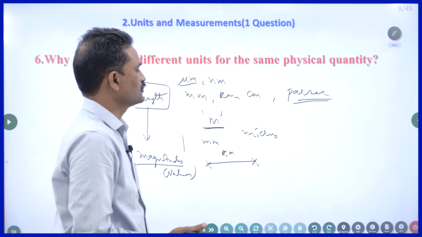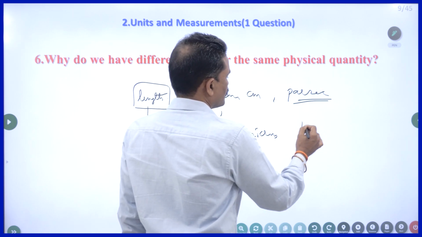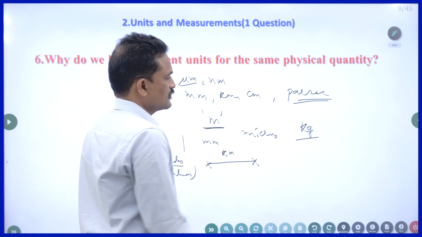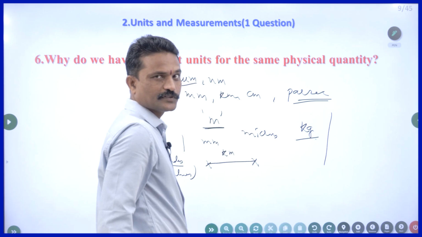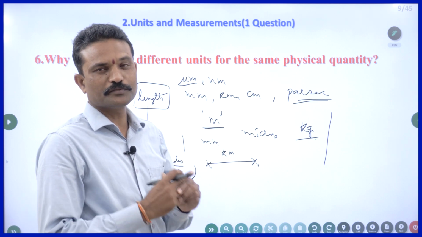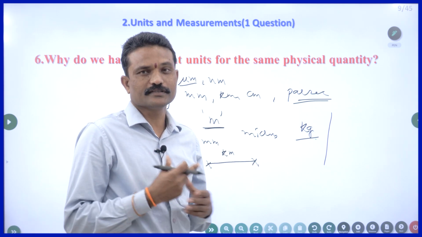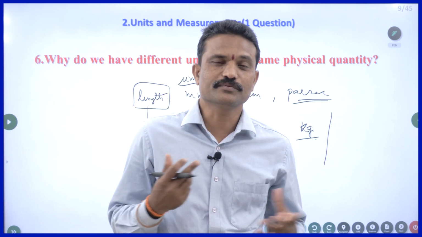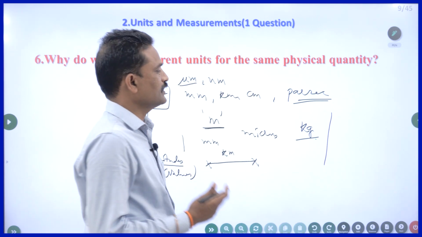For example, if you go to the vegetable market, you buy tomatoes in kilograms. If you go to a jewelry shop, if you want a chain or a bracelet or a ring, you won't buy in terms of kgs. Generally, you may not be that rich. So there you use gram.